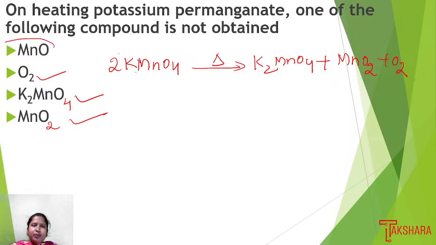Except MnO, all the options, second, third and fourth, are formed as products, but MnO is not a product. When we heat potassium permanganate, we do not get the manganese oxide, so we can choose option 1 as the right answer for this.